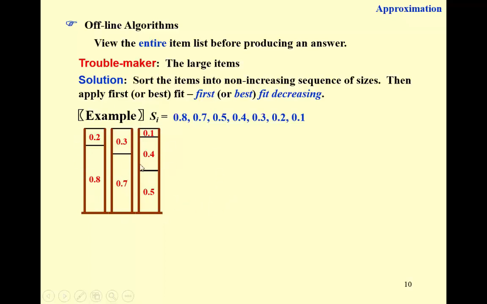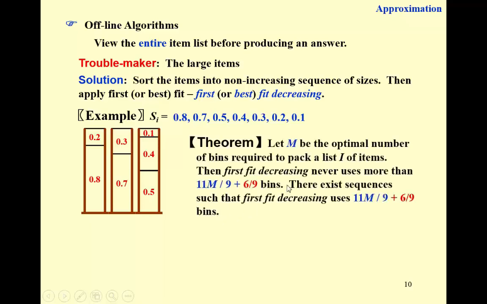Is it going to be always like this? Here we have the theorem. If you let M be the optimal solution, then first fit decreasing never uses more than that many bins. Again, this number has been updated. In our textbook, this is an integer 4. And that part, say, there exist sequences such that first fit decreasing uses that many bins. And in our textbook, this is 0. Now we have an even tighter bound.